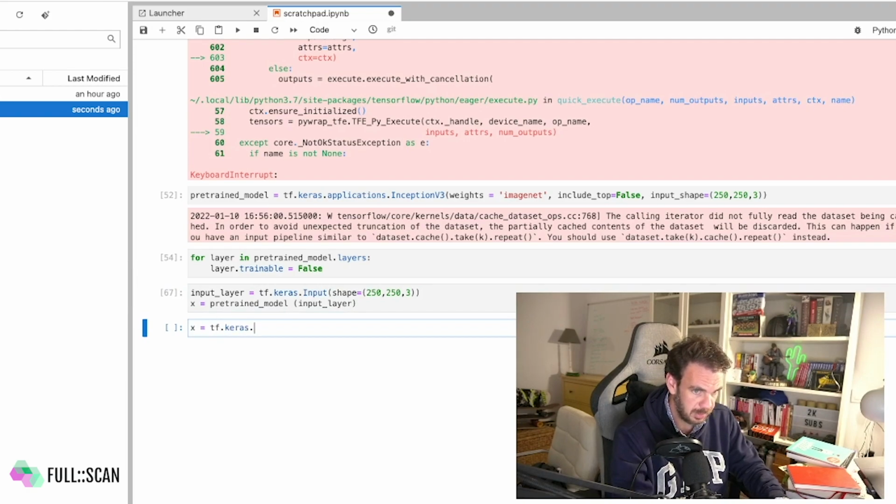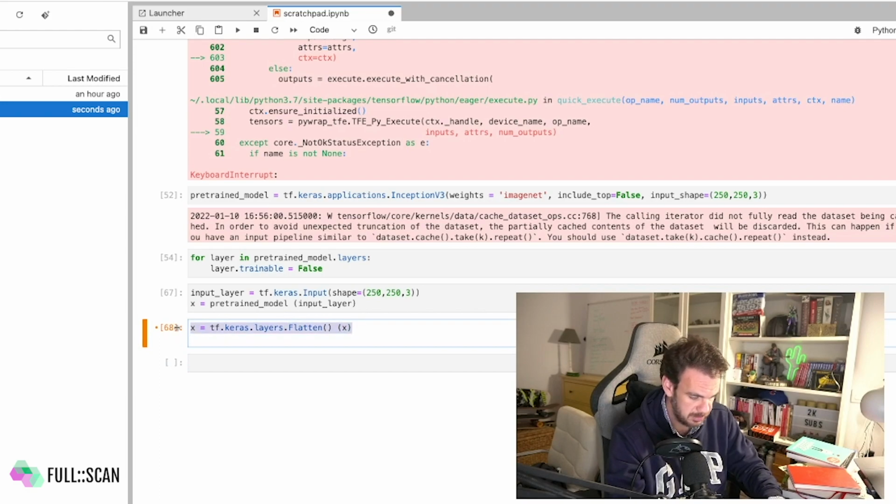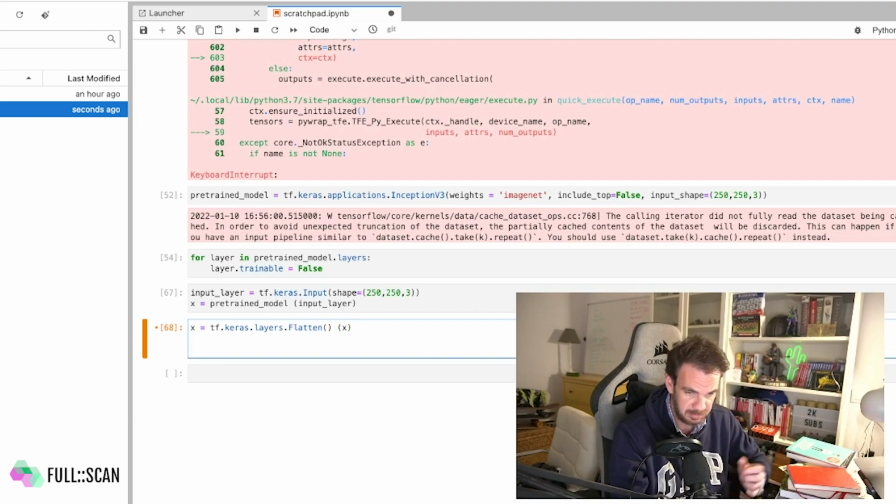A flatten layer, I guess, after the convolutions. Remember, this is the functional API, so I'm just stacking layers one after another. To me, it's a bit counterintuitive that it goes all the way around, but here's the way it is.